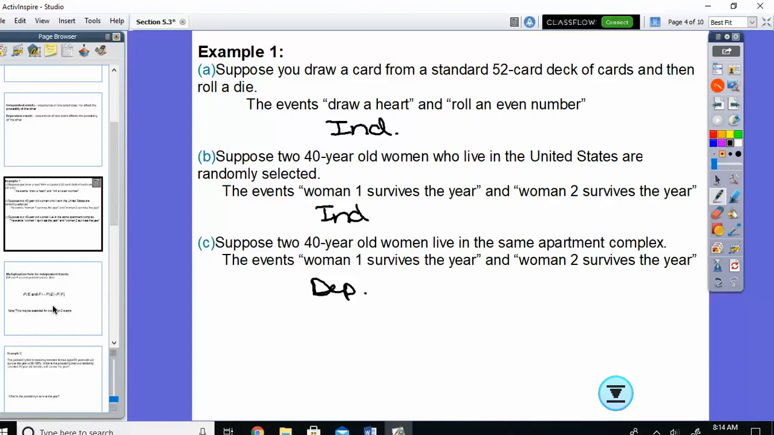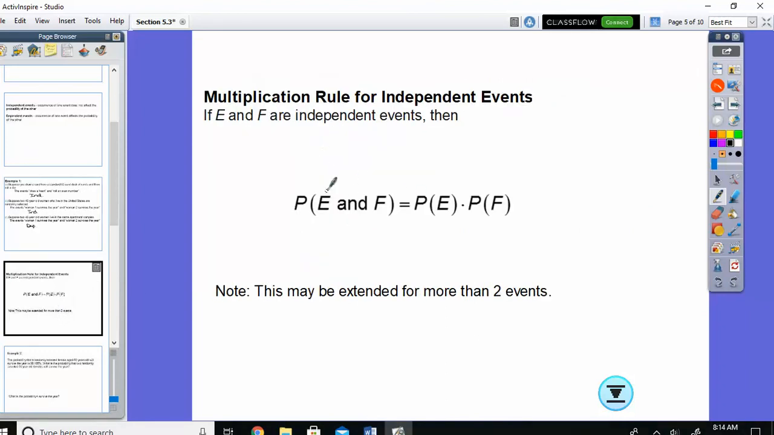If events are independent, then to find the and probability, all we have to do is multiply their individual probabilities. So or is when we add, and means multiply. And this can be extended for more than two events. So if I had three unrelated things and I want to know the probability of all three happening, you just multiply their probabilities. So this is the multiplication rule for independent events. This is on the formula sheet, and that will be the piece we are looking at today.